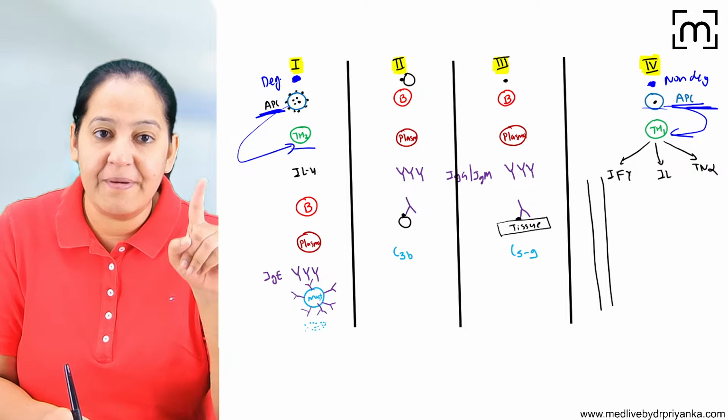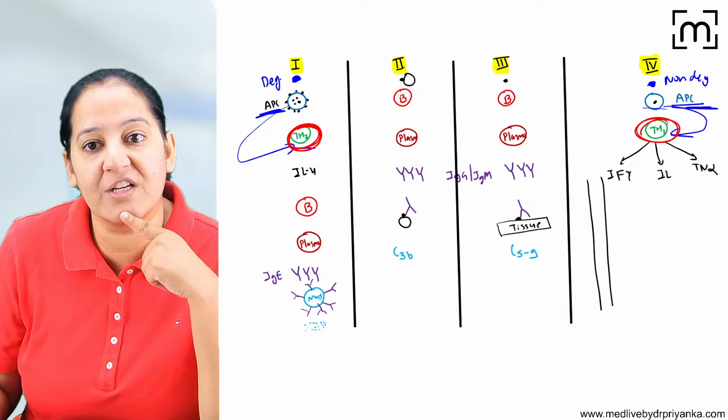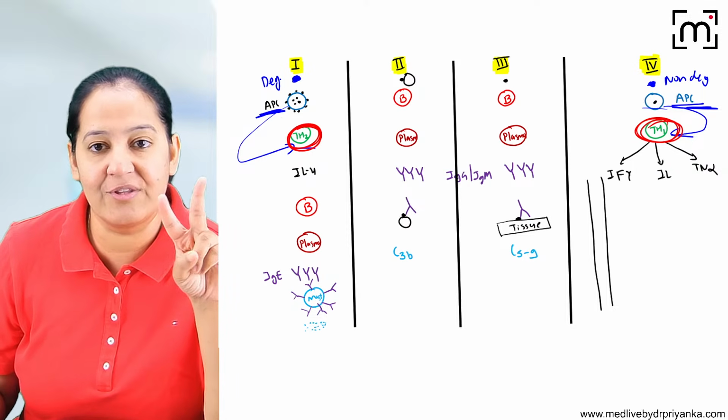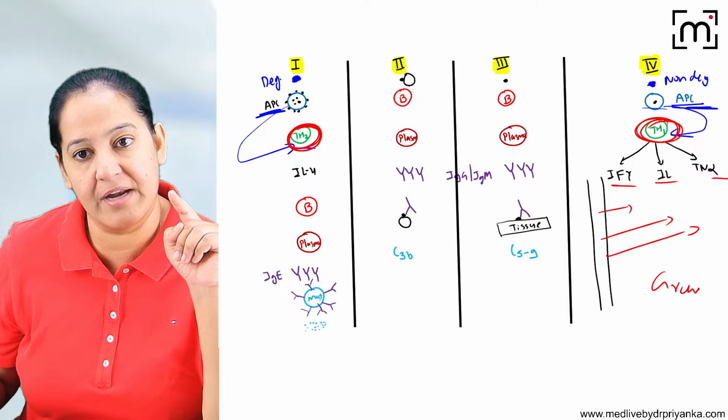So in type 1 hypersensitivity, helper TH2 is involved. And in type 4 hypersensitivity, helper TH1 is involved. Helper TH1 secretes 3 cytokines. They will take one cell out of the blood and the end result is a granuloma.